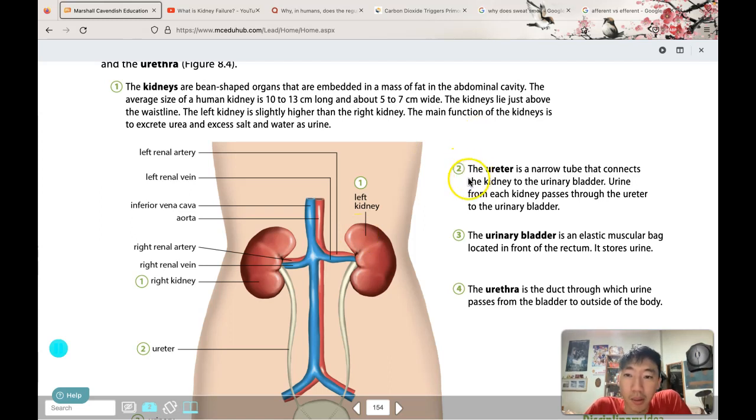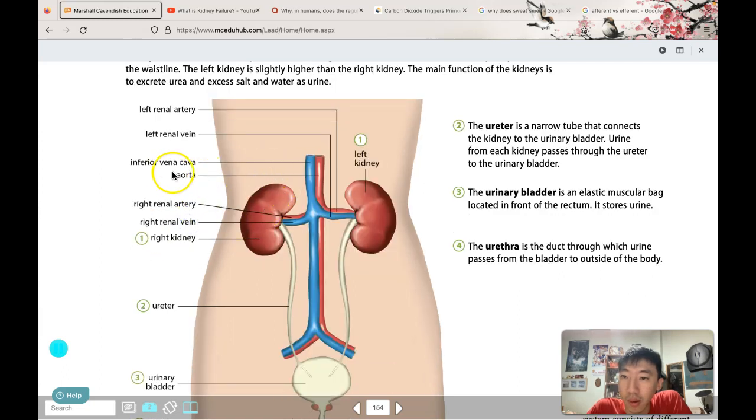There is a lot of stuff over here, so let's go through them. Renal artery: it carries the blood from the heart towards the kidneys, and the renal veins carry the blood from the kidneys back towards the heart. This vena cava and aorta are just a representation of the aorta that is further up at the heart, and the vena cava that is also further up at the heart.